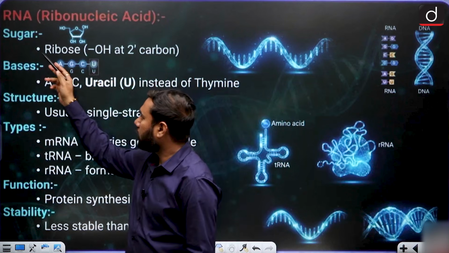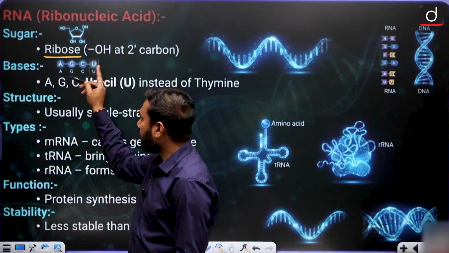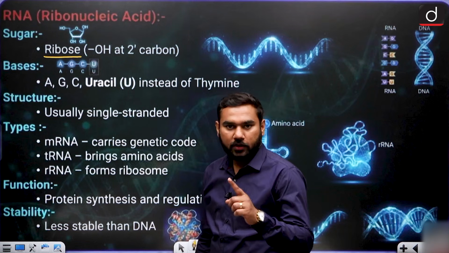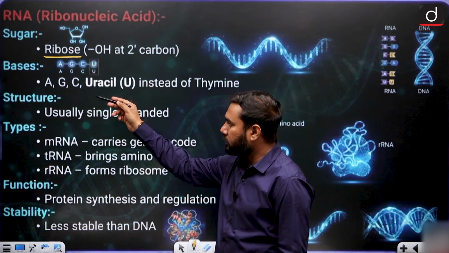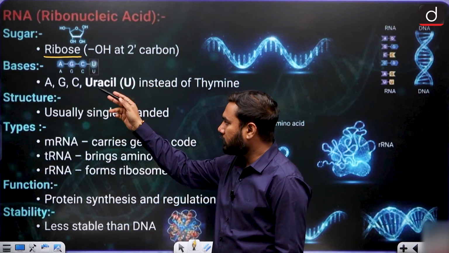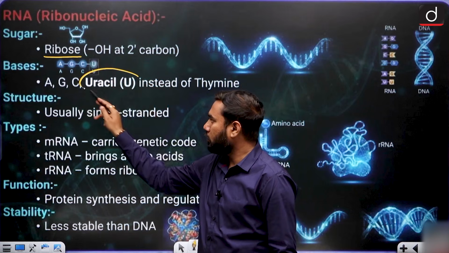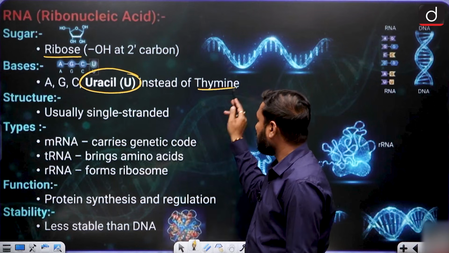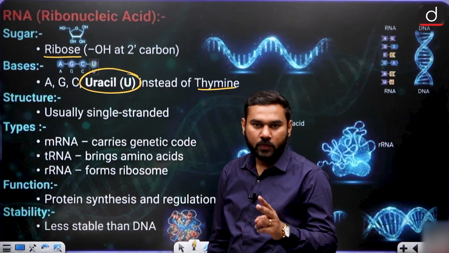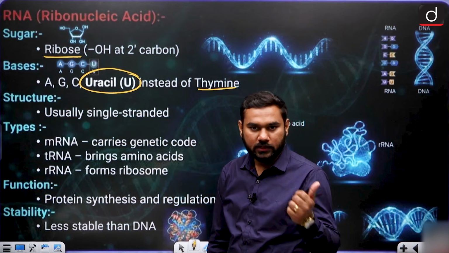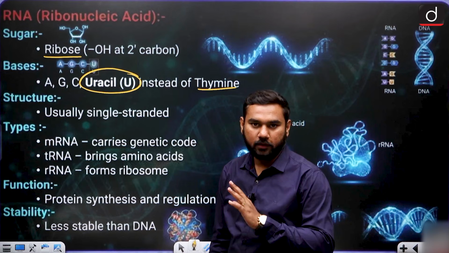When we talk about the sugar, there is the ribose sugar. DNA has deoxyribose, this one has ribose. There are also base pairs: adenine, guanine and cytosine, and now you have uracil in the replacement of thymine. So that is the major difference between DNA and RNA. The first difference: DNA is double helical, RNA is single helical.